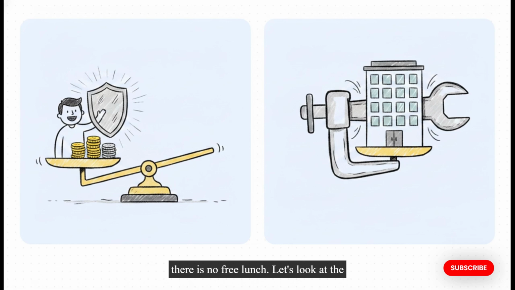But, as we all know, there is no free lunch. Let's look at the corporate SPVs on the other side of this trade-off. To actually afford that massive tax relief for everyday investors, the government tightened the tax rules down at the underlying subsidiary company level. The special concessional corporate tax regimes, specifically under Section 115BAA of the Income Tax Act, have been strictly rationalized. In plain English, this ensures that while retail investors get smoother, lower taxes, the underlying corporate entities cannot exploit overlapping tax loopholes to dodge their corporate surcharge obligations. It's honestly a brilliant balancing act. It helps citizens build wealth while making sure massive corporations pay their fair share.